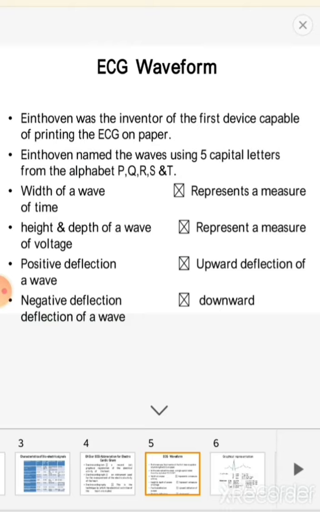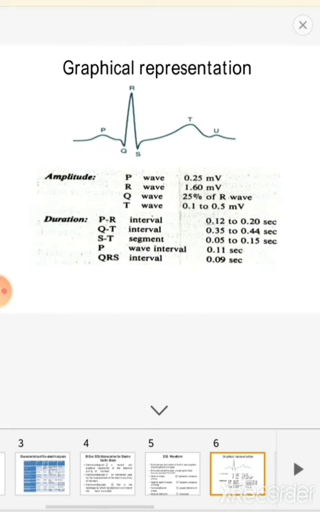The height and depth of the wave represent the voltage of the waveform. We have positive deflection as well as negative deflection in this waveform. Positive deflection is the upward deflection of a wave. Negative deflection is the downward deflection of the wave.